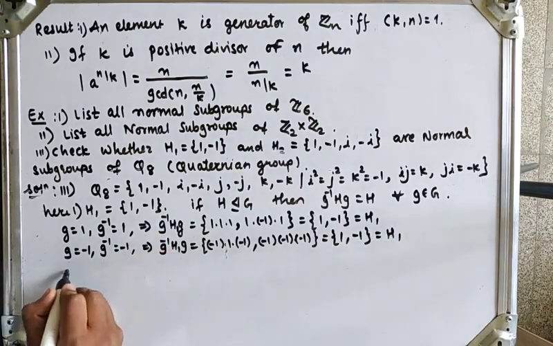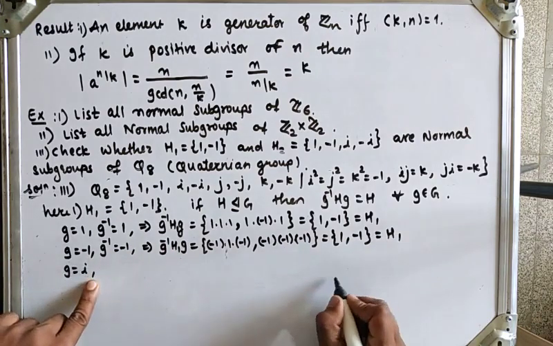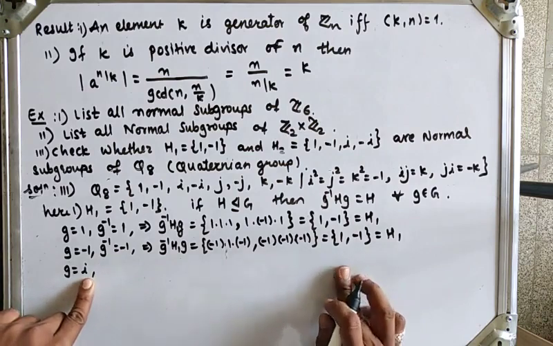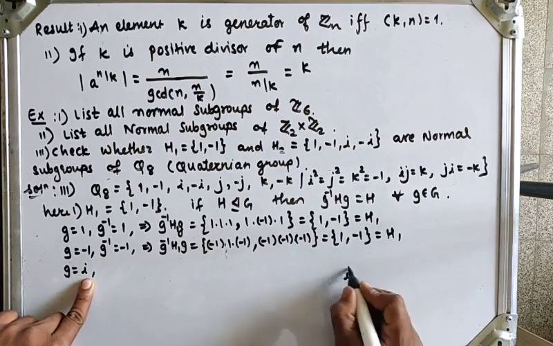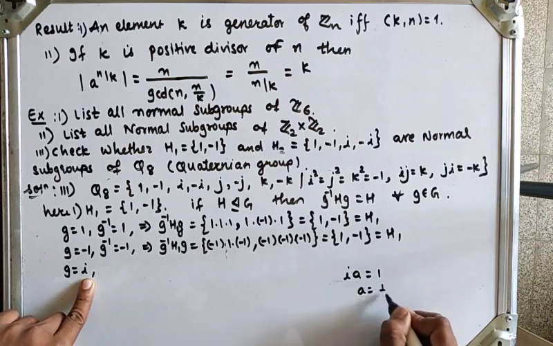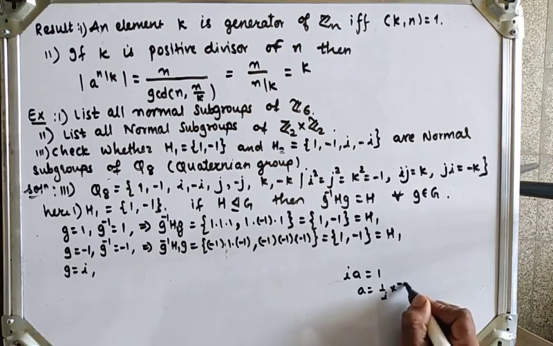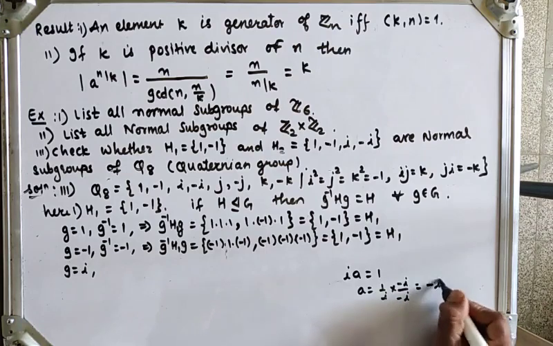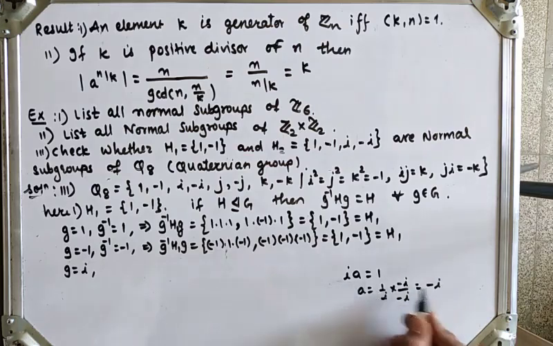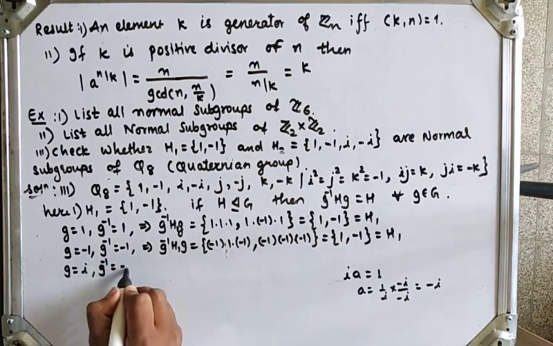Next, third element, if I take g is equal to i, then what will be its inverse? So a into b. Suppose a is the inverse element of i, then i into a is equal to 1, then a is equal to 1 upon i. So multiplying by rationalizing it, so minus i upon minus i. Then here i into minus i is 1, so we get minus i. So the inverse of i is minus i, because i into minus i is equal to identity. So its inverse is minus i.